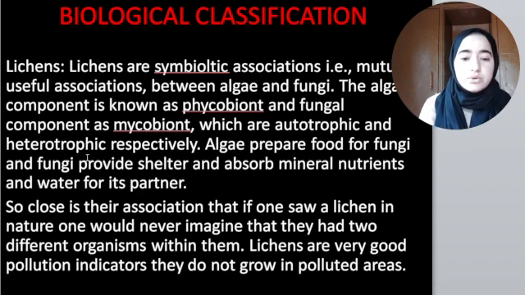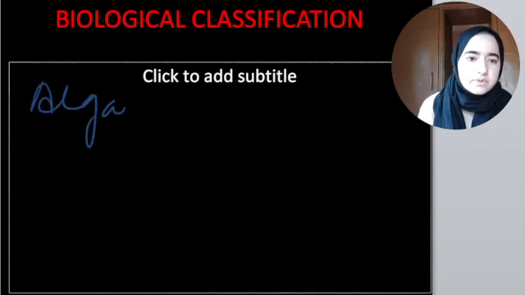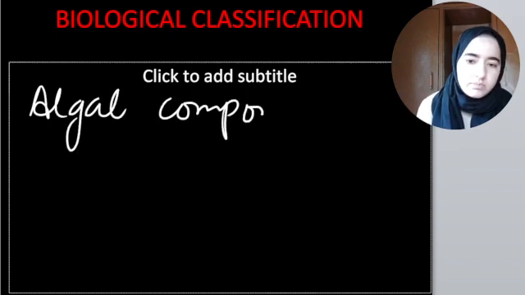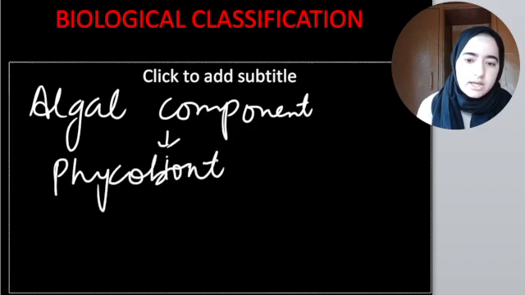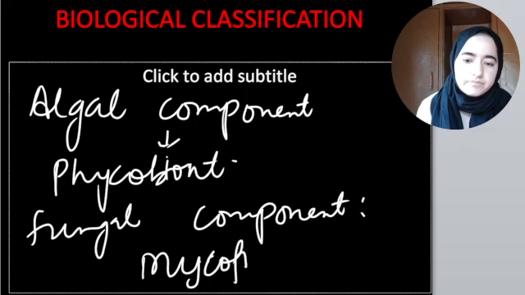Lichens are very good indicators of pollution, that is, they do not grow in polluted areas. The algal component is known as phycobiont, and the fungal component is known as mycobiont. We are done with this chapter.